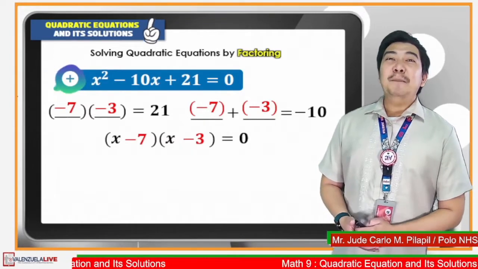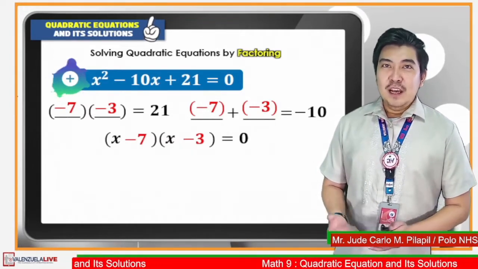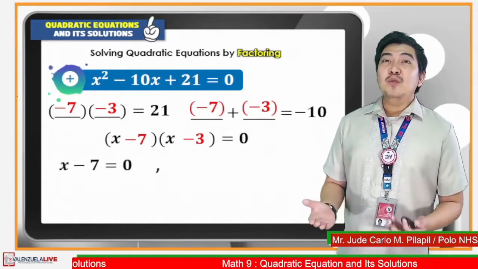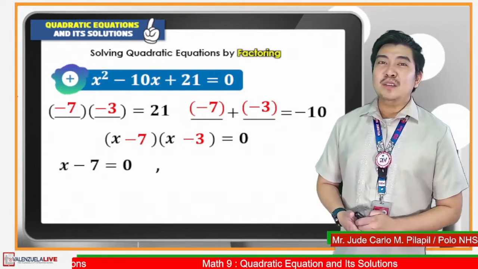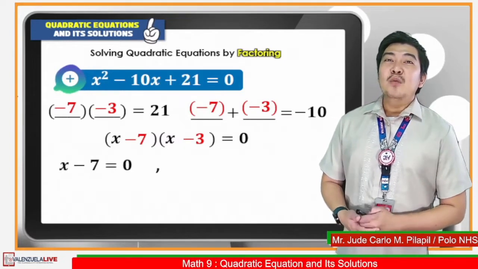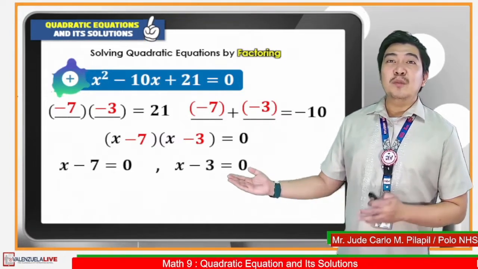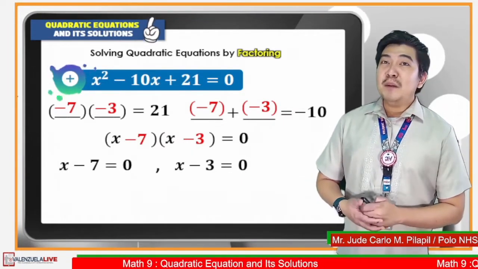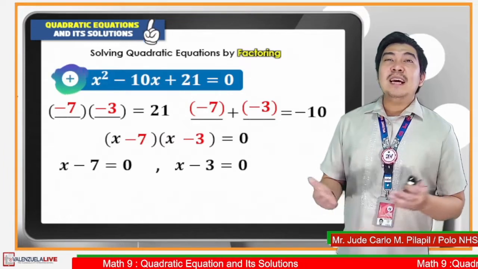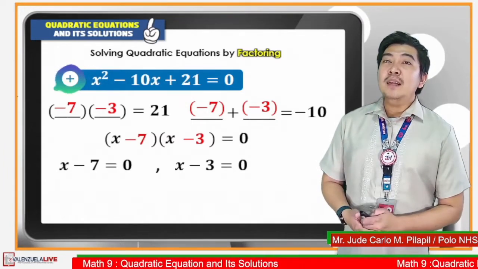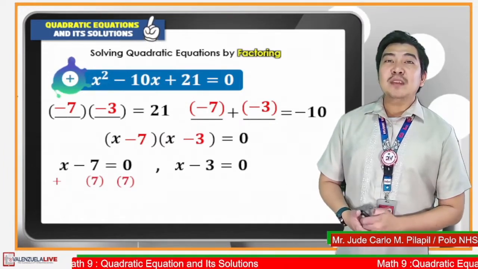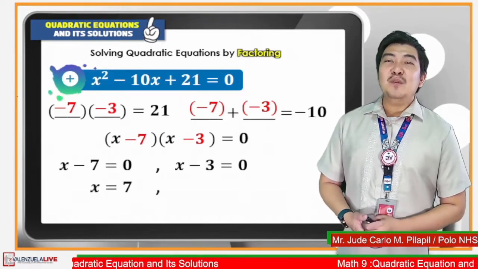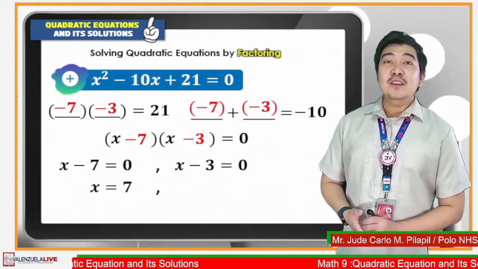Now, let us apply the zero product property. So the first factor x minus 7 equated to 0, that will be x minus 7 is equal to 0. The second factor will be equated to 0. The result will be x minus 3 is equal to 0. In the equation x minus 7 equals 0, let us apply addition property of equality by adding 7 to both sides of the equation. The result will now be x is equal to 7,